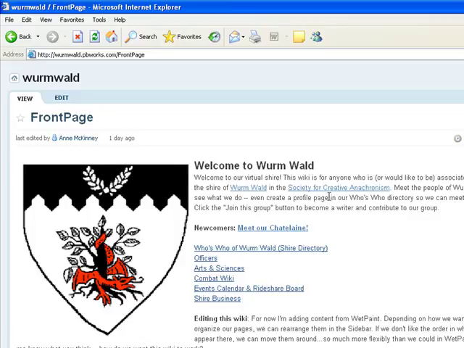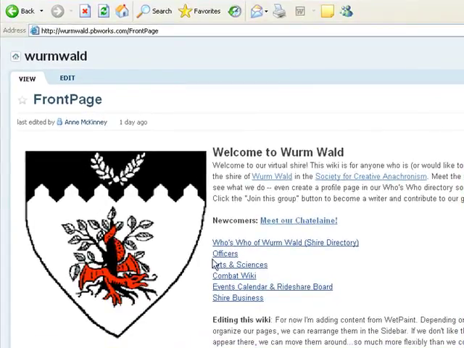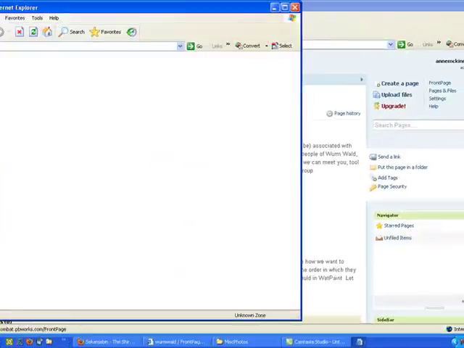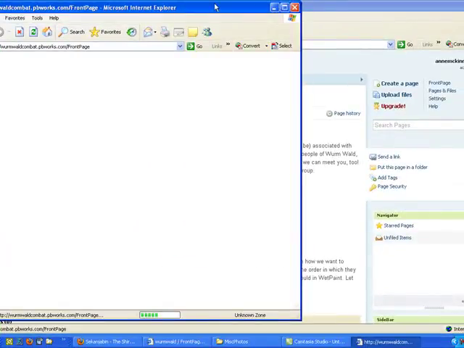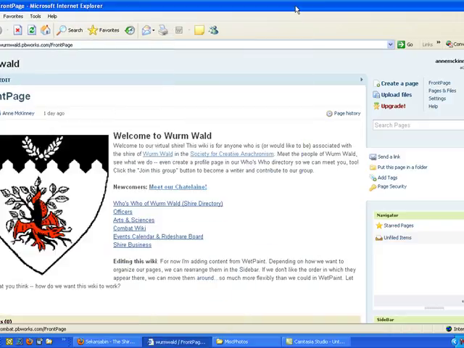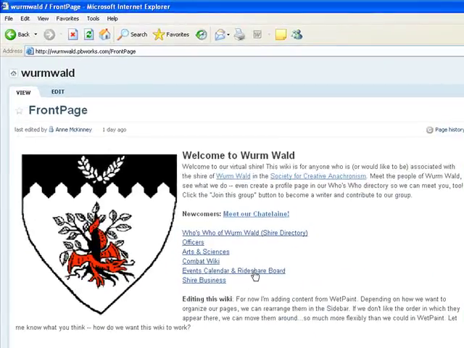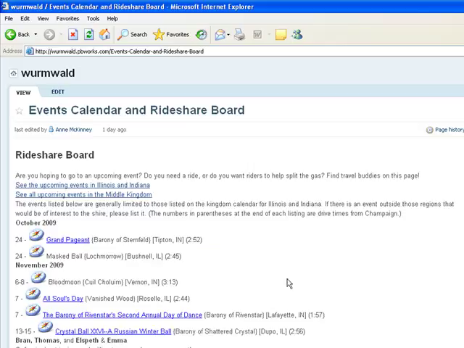So now I'm in, and basically all the content that you could see here is going to be visible to the public even if you're not logged in, but you'll be able to edit if you do log in. You'll see the link to the combat wiki goes directly to that page. We still have the events calendar and rideshare board. I'm going to go back.